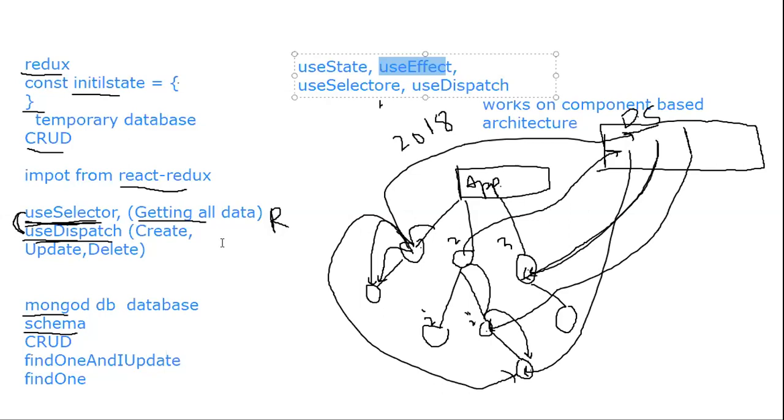So till now, what we have learned: why we are using Redux, why we need Redux, what a centralized data store is, and how we compared the MongoDB database to this Redux database. Redux is nothing but a temporary database. And how we will do CRUD operations in this Redux database: we will simply use two hooks, useSelector and useDispatch. I think till now it's clear to everyone. Please write down in chat so that I can go ahead and teach you other topics. Till now, any doubt, anything?